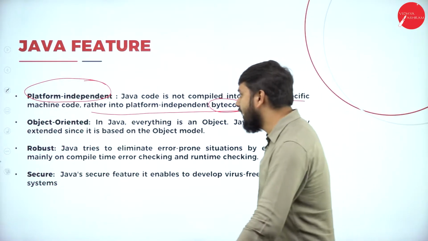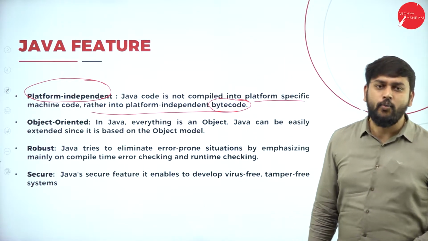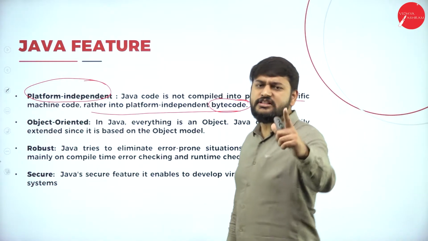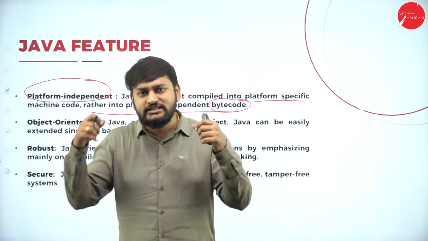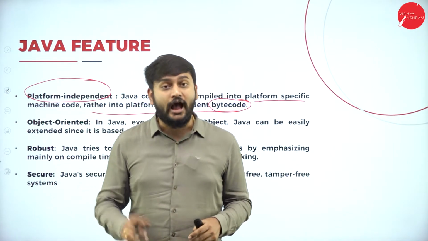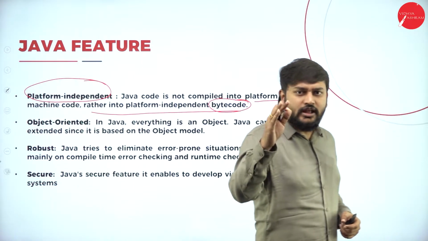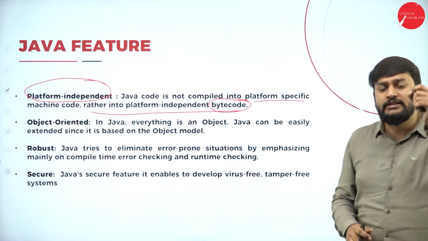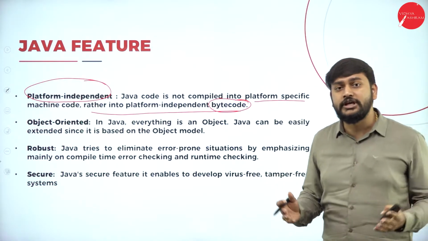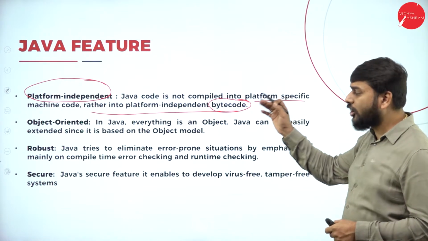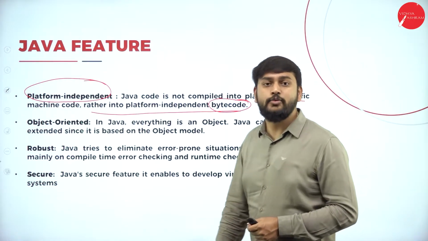The second one that I have is object oriented. What exactly is object oriented? Everything I have in Java is in the form of objects. So I can call it a pure object oriented programming language.